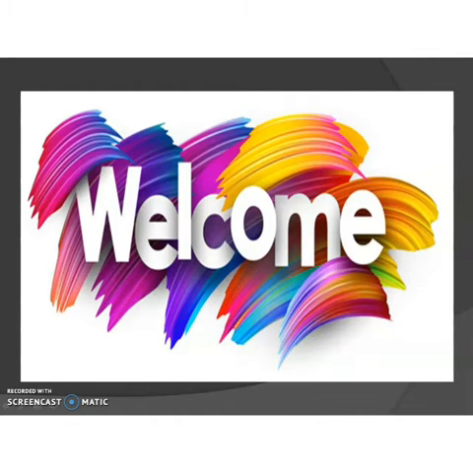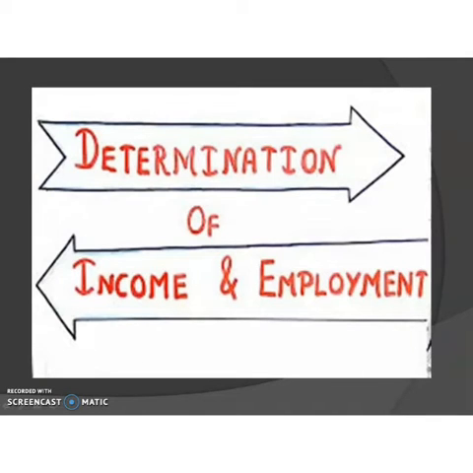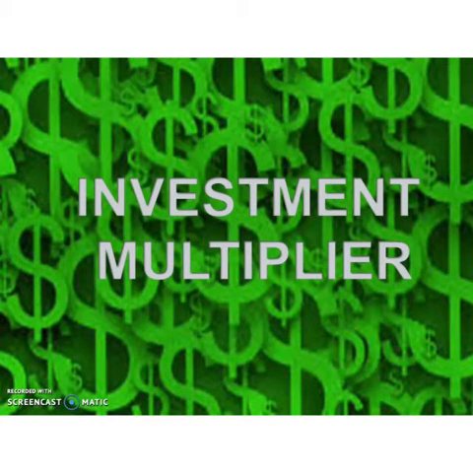We were discussing chapter number 3, determination of income and employment. In the previous class, we discussed how equilibrium income is determined by aggregate demand and aggregate supply. The equality of aggregate demand and aggregate supply is the equilibrium level of income and employment in an economy. Today we will focus on an important concept related to income and employment determination, that is, the investment multiplier.